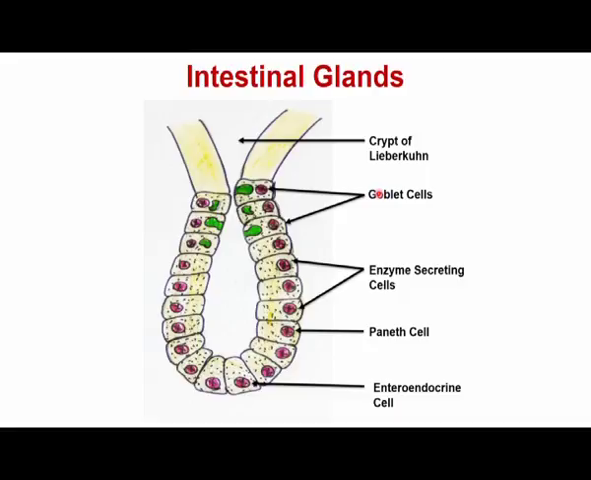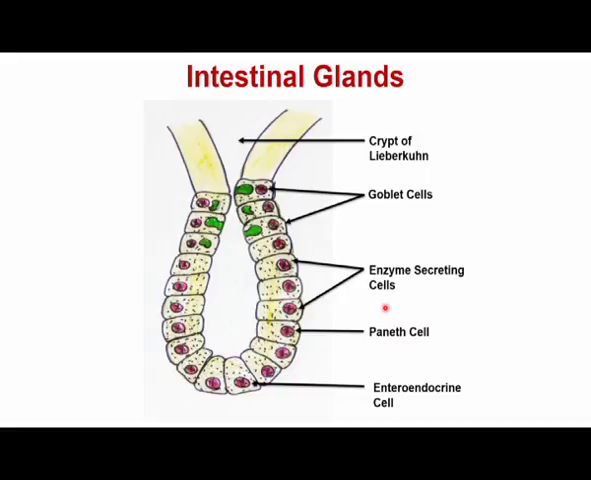Then they have the Paneth cells. The Paneth cells are required to secrete lysozyme as well as other antimicrobial substances. These antimicrobial substances and lysozyme kill bacteria if there is any bacteria coming along with the food and reaching the alimentary canal. So, it is a kind of protection mechanism.